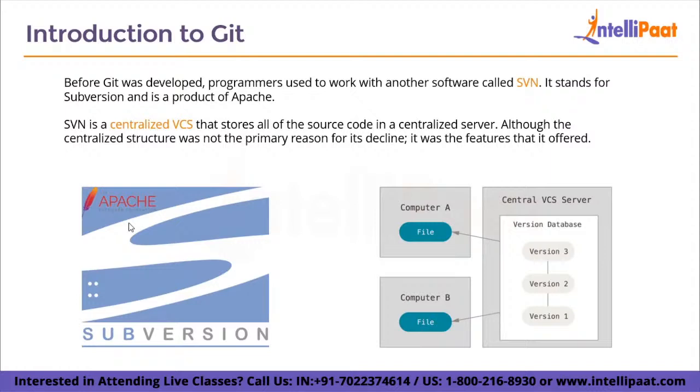But you can still have workarounds around the centralized VCS. You can basically duplicate your data and keep it in another centralized server, let's say a backup server. And this was not the primary reason for its decline. It was the features that it offered. So basically, Subversion did not offer as many features as Git did. And that is why it lost its popularity, and Git is the most popular version control system right now.